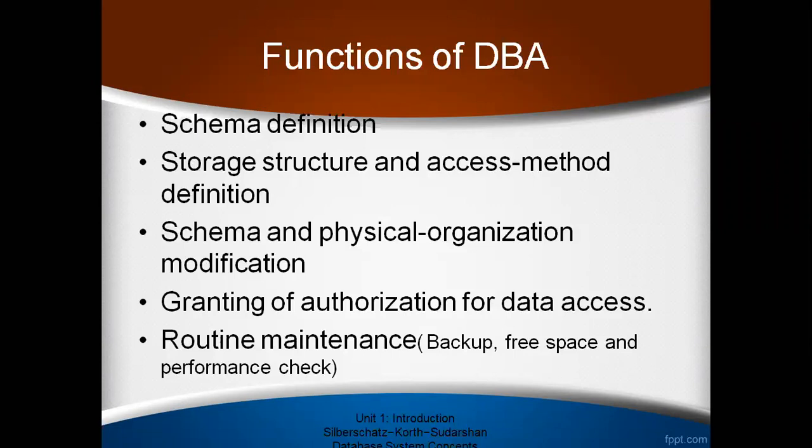Schema and physical organization modification means taking data from one hard disk to another hard disk, and all such physical organization or modification, every decision is up to the DBA. Next is a very important task, granting of authorization for data access. Anyone in the company cannot access the whole database. Everyone has some limitations on accessing the database. So granting of authorization for data is done by the DBA.